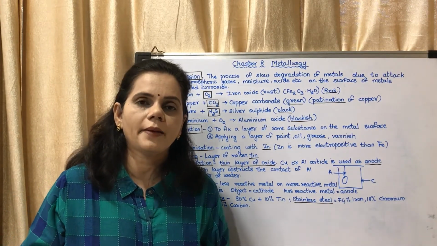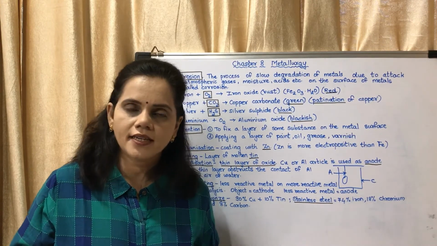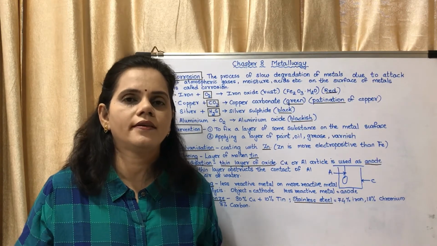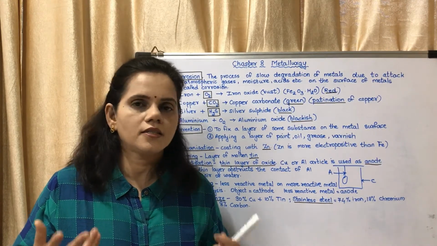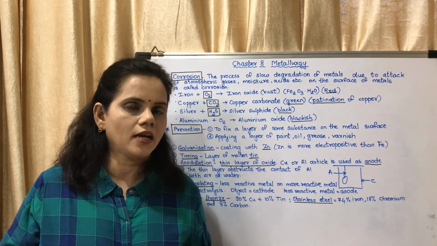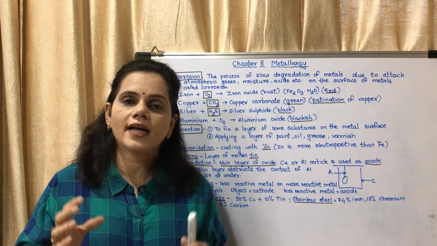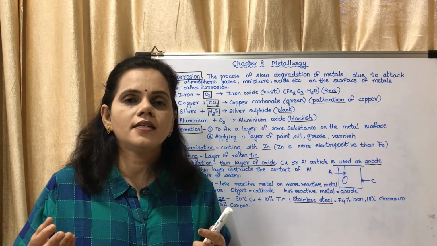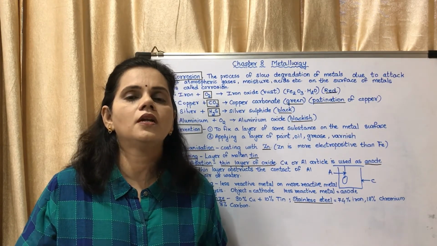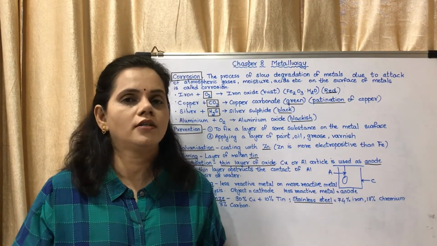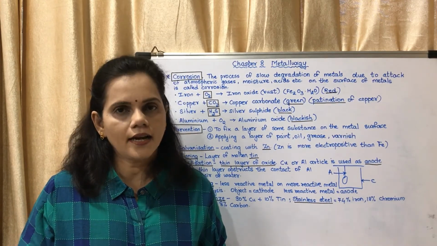Okay, so what will happen? That less reactive metal won't react. For example, a copper article is coated with silver. Silver does not react easily, it is a noble metal. So silver does not react, gold does not react. So as they do not react, it is nearly impossible for the metal inside to come in contact with the gases in the atmosphere.